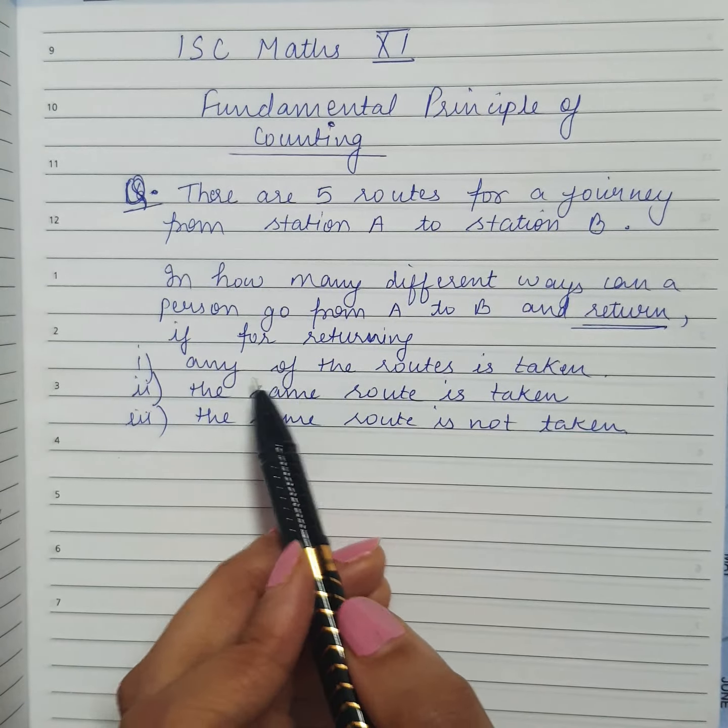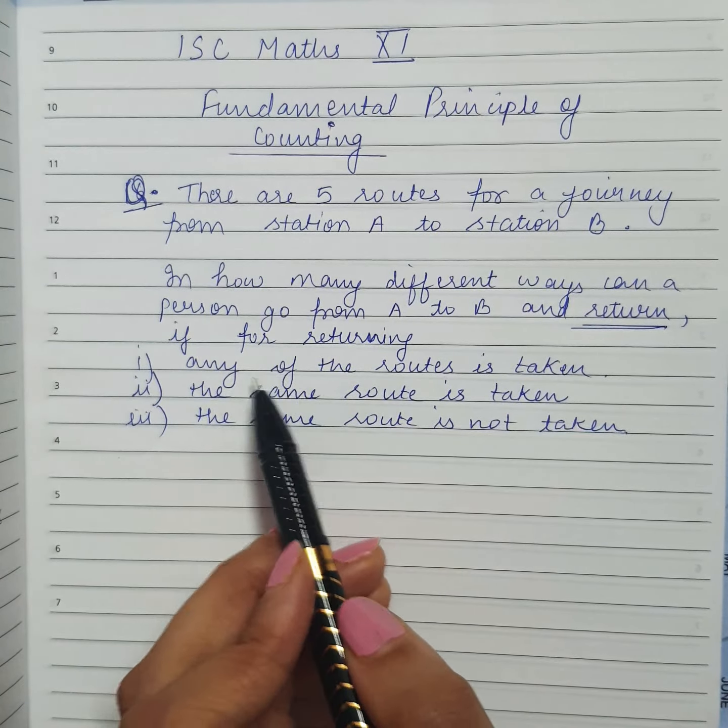So in the first part, first of all, we have to go from A to B, and doing that we have 5 different routes. So ultimately we have 5 ways of reaching A to B. Then from B to A, any of the routes, 5 रास्ते हैं A से B पर जाने के लिए, that means B से A पर वापस आने के लिए भी 5 ways हैं, and the question is any of the routes is taken as return.